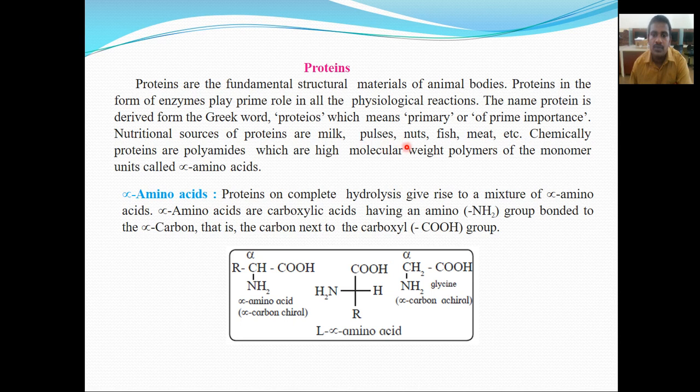So the different nutritional sources of protein are like milk, pulses, then nuts, fish, meat. These are the nutritional sources of protein.